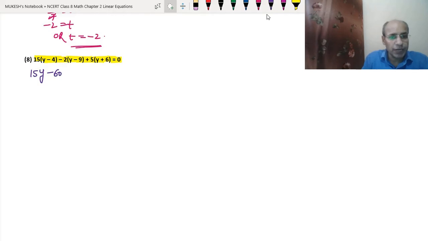Now we will multiply minus 2 with the y, it will become minus 2y, and we will multiply minus 2 with the minus 9, it will become plus 18, because the sign will change. Now 5 multiplied with the y, because it is plus, it will be plus 5y. Same, plus 6 into 5 will be plus 30 equals 0.